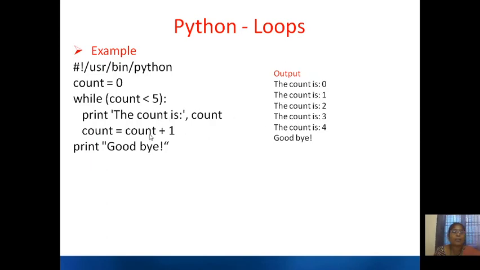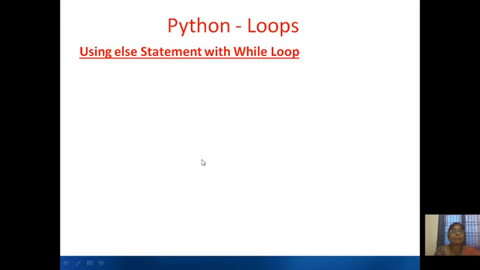Then again count value is incremented by 1. Now count becomes 4. 4 is less than 5, so again it will print the statement count is 4. Again count value is incremented by 1. Now count becomes 5 and it will go and check the condition, is 5 less than 5? No. So the condition becomes false. Then it will come out of the loop and execute the print statement goodbye. So this is how your output will be.